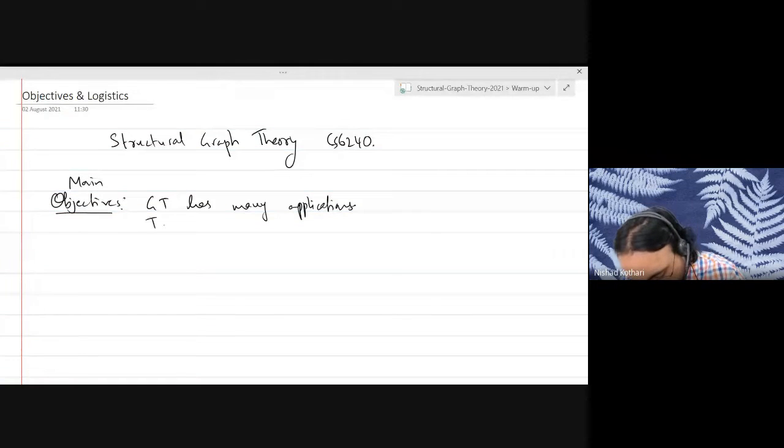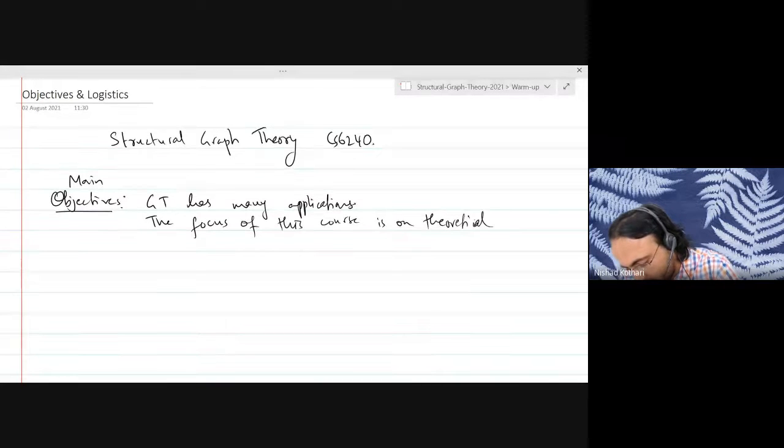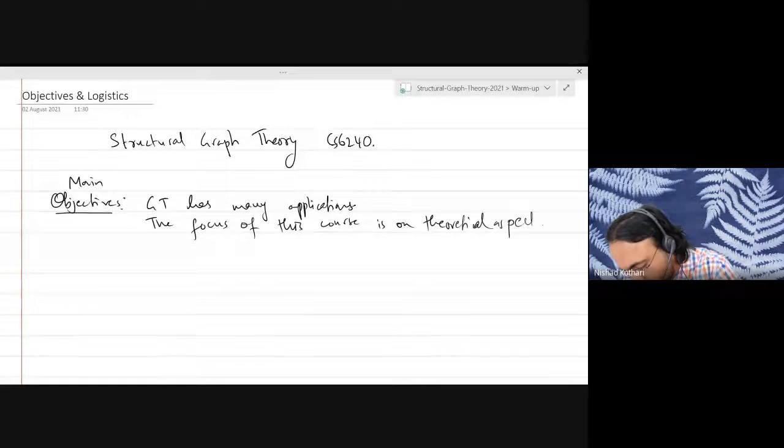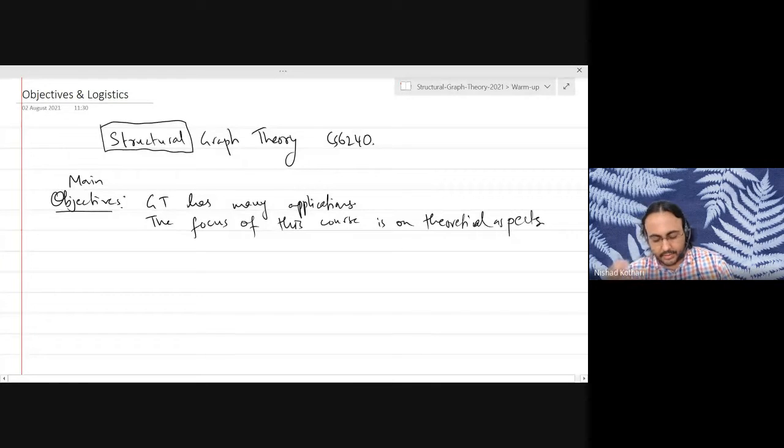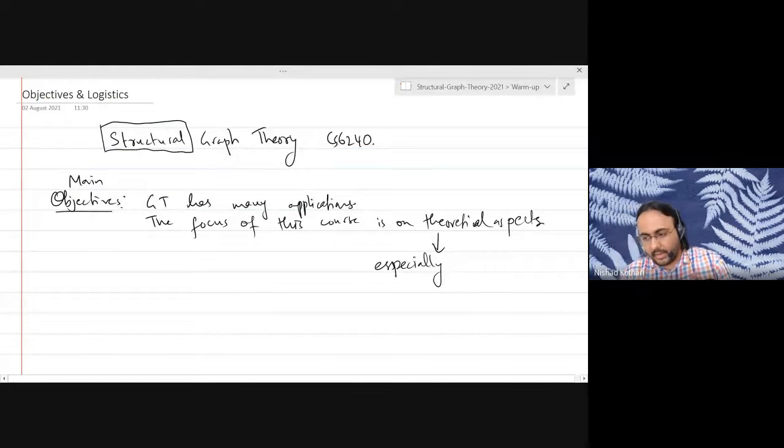So the focus of this course is on the theoretical aspects. Some of you might be wondering, why do we call it structural graph theory and not just graph theory? While the focus will be on theoretical aspects, it will be particularly on the structural aspects of the subject. I'll explain what that means, but it will become clearer only at the end of the first week what I really mean by a structural result.